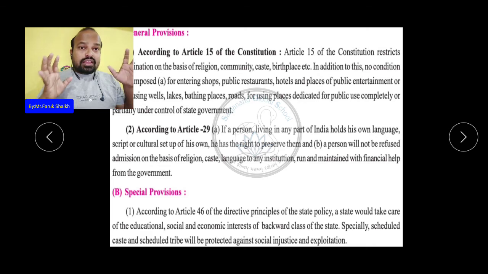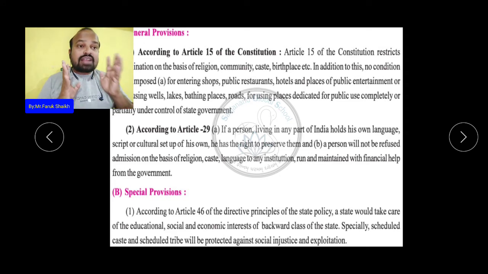So any educational institution, hospitals too, if they are getting a grant from the government, they can't refuse admission to a student or person on the basis of caste, language, religion, or his or her birthplace.